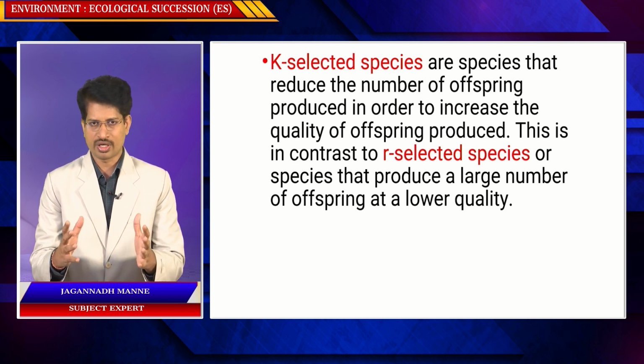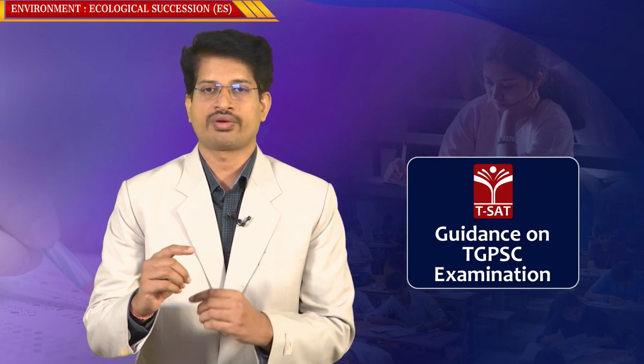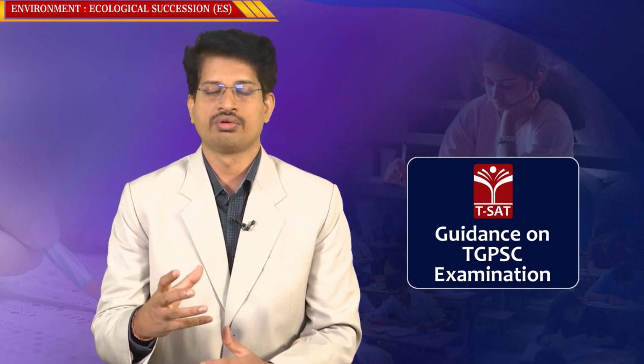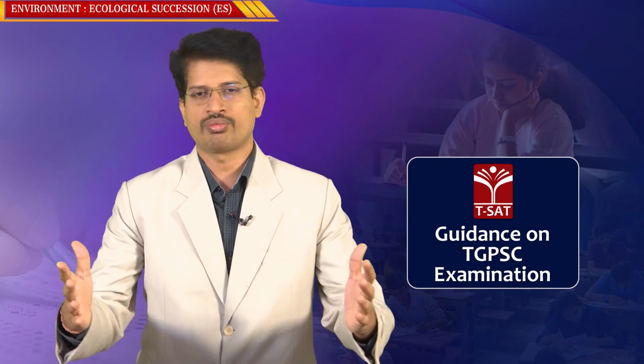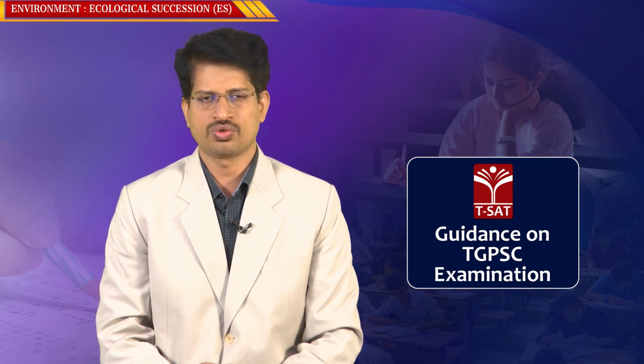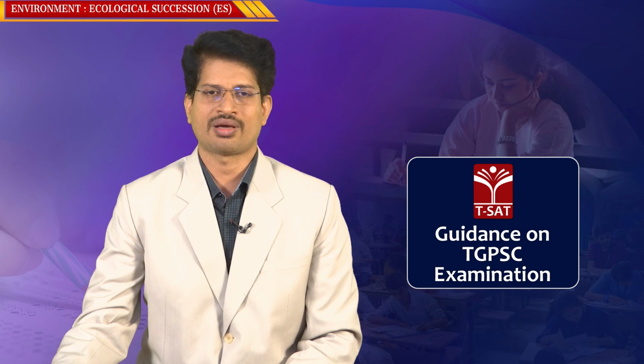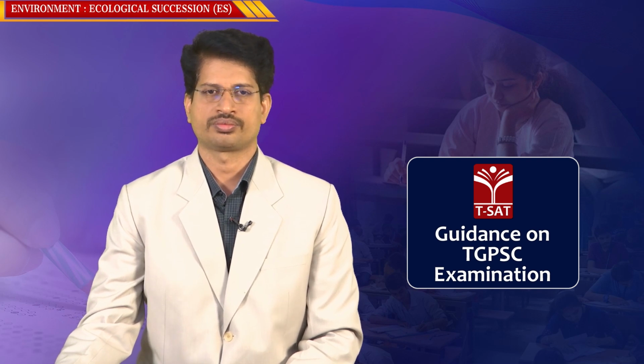When you have more offspring, the probability of a few being selected will be more. That is the criterion involved. So based upon these two factors of K selection and R selection, succession happens in an ecosystem.